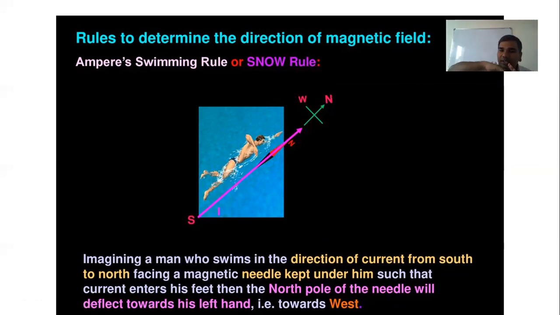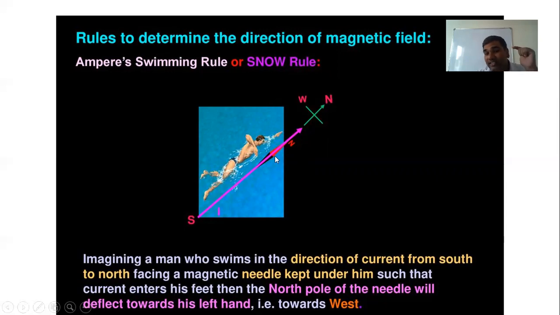If the swimmer is going south to north, like our current, and facing the magnetic needle kept under him, such that the current enters his feet, then the north pole of the needle deflects towards his left hand, or towards the west.